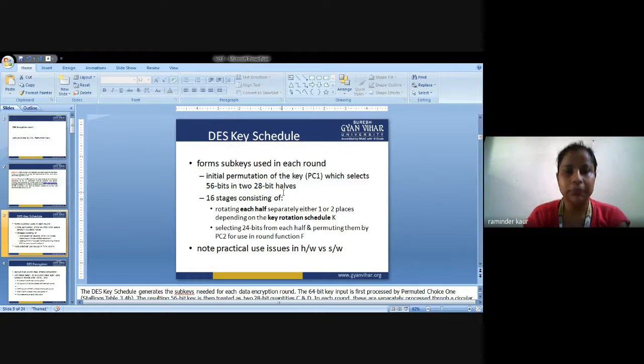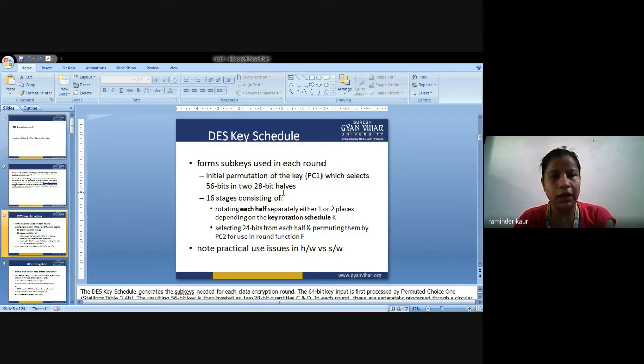So in DES there are 16 rounds. The 16 stages consist of: first, rotating each half separately, either one or two places, depending on the key rotation schedule K.